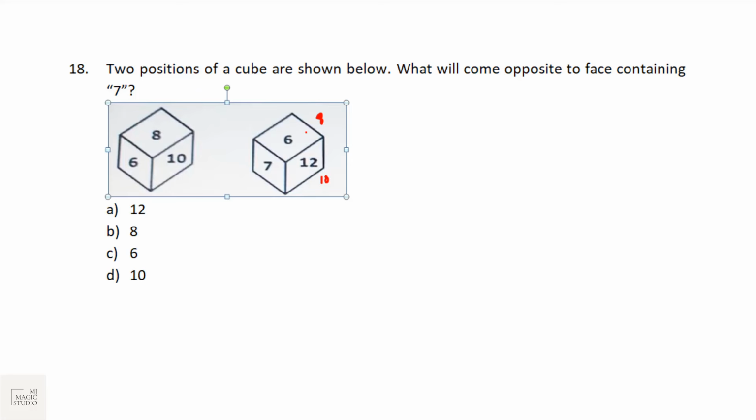That means 8 cannot be placed on this end. So if I put 8 here, then at this end we can have a 10 and it fits in with the given cube. The easiest form is to take a cube or an eraser or a box handy with you and try to put it in. Opposite of 7 we should have 10.